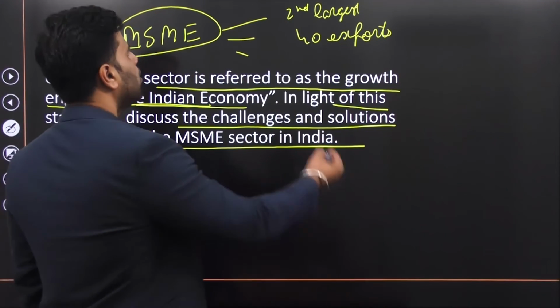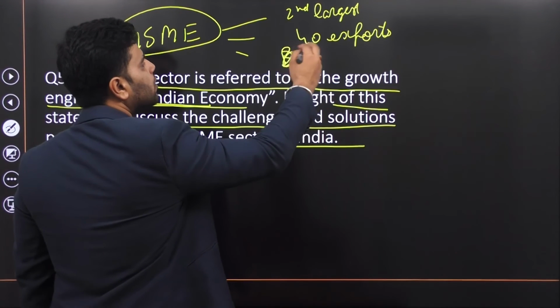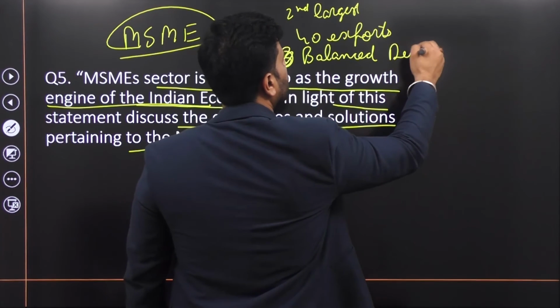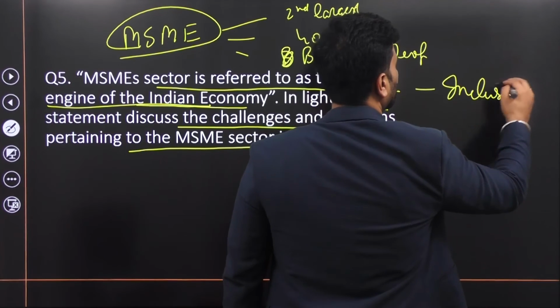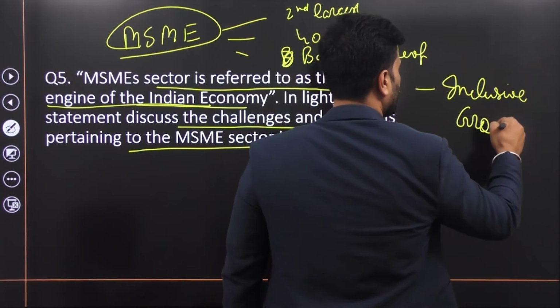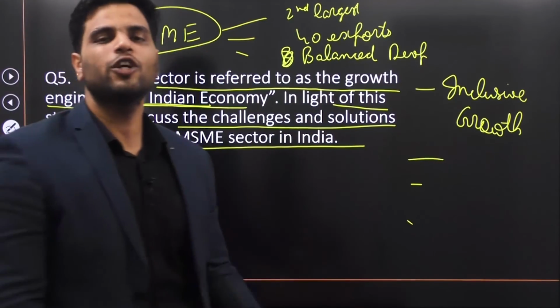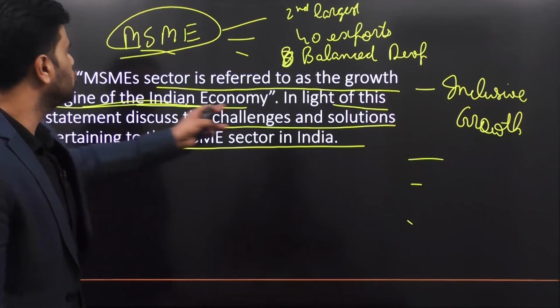Then it leads to balanced development. It leads to inclusive growth. Right? And many more. You'll find them in the model answer, and I'm sure that you already know about why the MSME sector is known as the engine of the Indian economy.